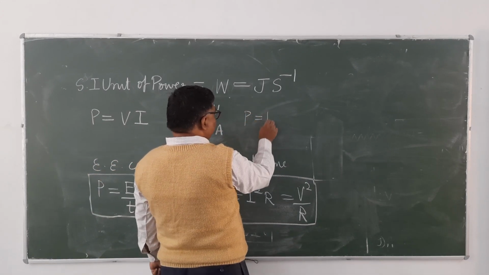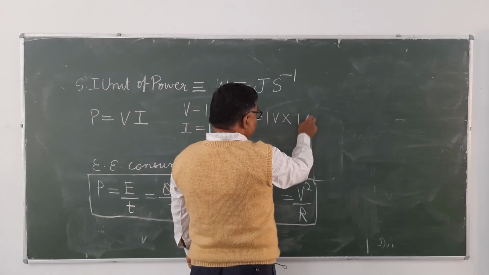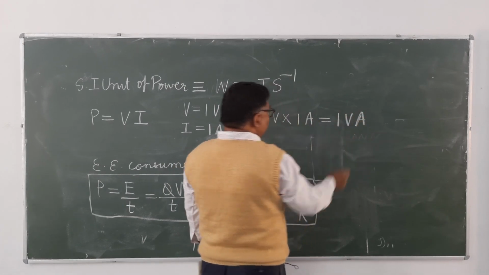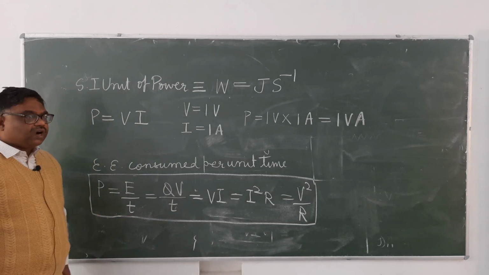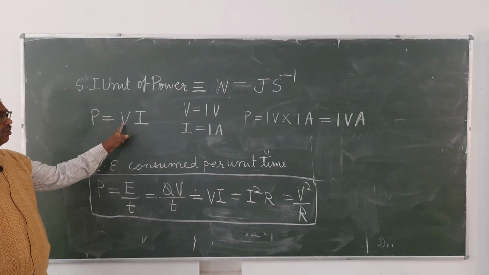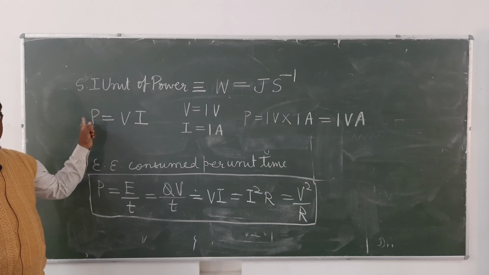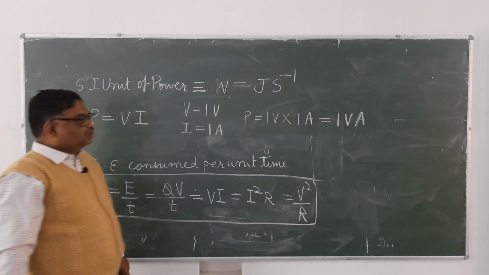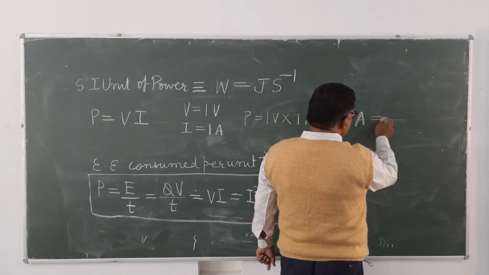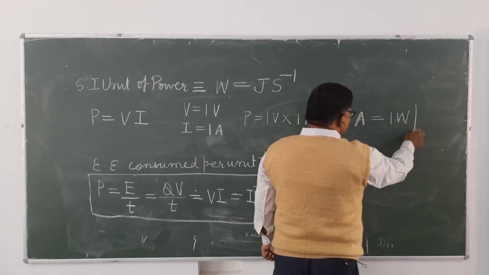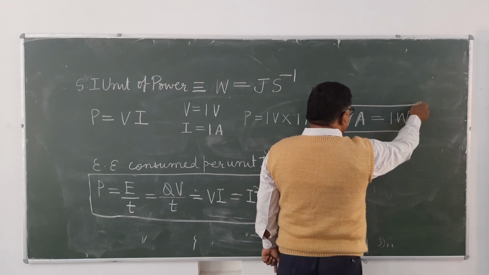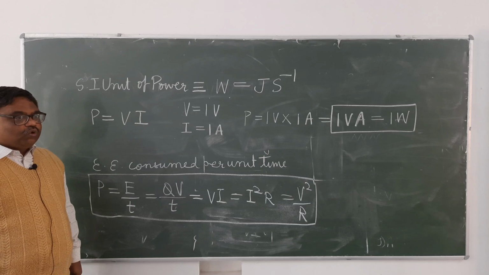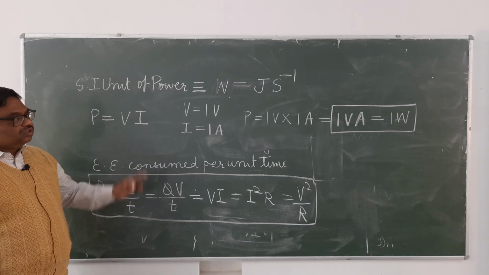P equals 1 volt into 1 ampere, that is 1 volt ampere, and volt ampere means watt, because the SI unit of power is watt. It is equal to 1 watt. It is clear? Means 1 watt equals 1 volt ampere. This you write down.